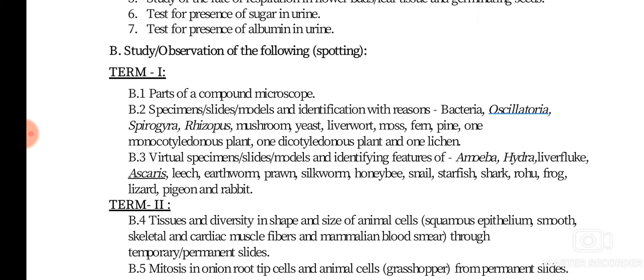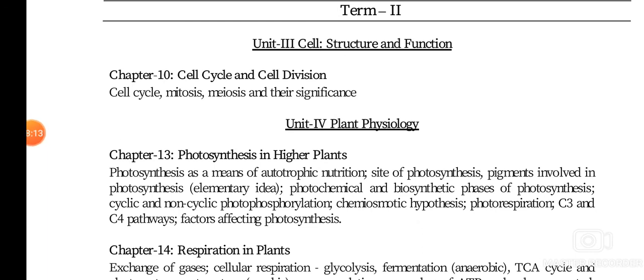You have to draw a rough diagram fast also there, and you will be getting only 2 minutes to see, identify, write the comments, and draw the rough diagram. All this together you have to do within 2 minutes. Understood? So like this, these are the spottings. I hope you got a very clear picture of the practical.